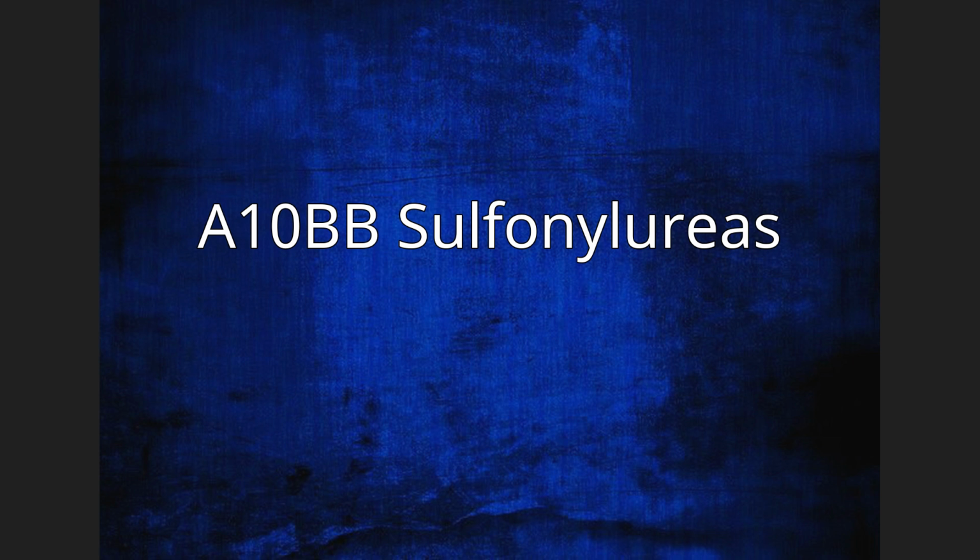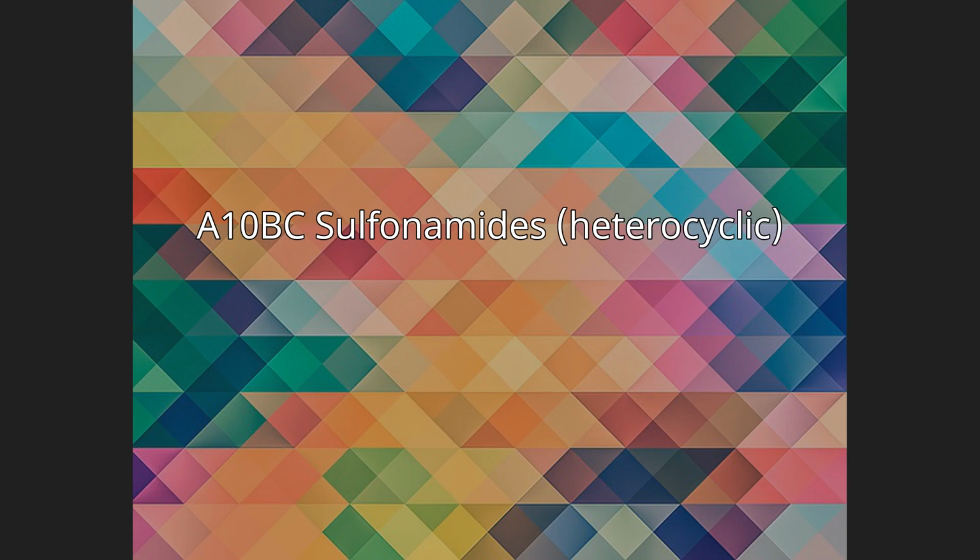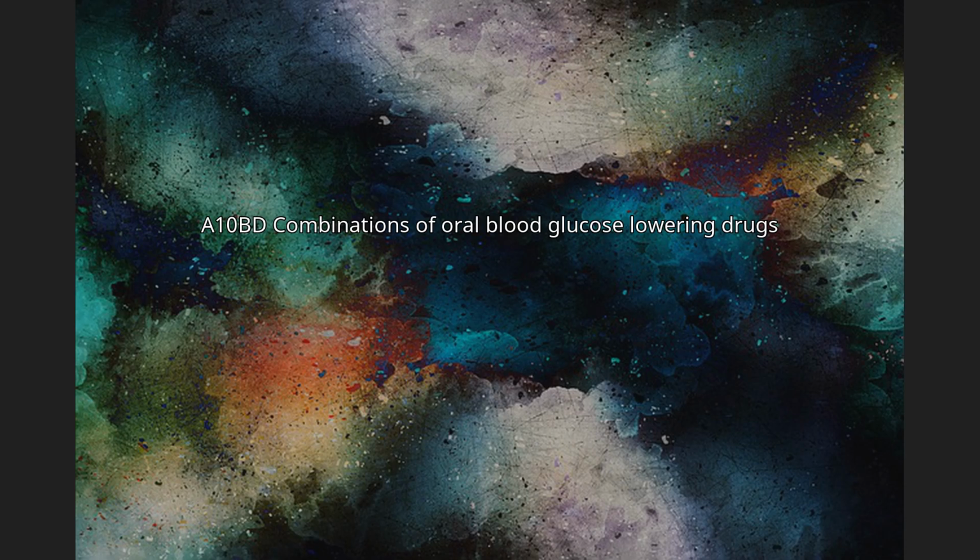A10BB01 glibenclamide, A10BB02 chlorpropamide, A10BB03 tolbutamide, A10BB04 glibornuride, A10BB05 tolazamide, A10BB06 carbutamide, A10BB07 glipizide, A10BB08 gliquidone, A10BB09 gliclazide, A10BB10 metahexamide, A10BB11 glisoxepide, A10BB12 glimepiride, A10BB31 acetohexamide. A10BC, sulfonamides (heterocyclic): A10BC01 glymidine. A10BD, combinations of oral blood glucose lowering drugs, A10BD01 phenformin and sulfonylureas, A10BD02 metformin and sulfonylureas, A10BD03 metformin and rosiglitazone, A10BD04 glimepiride and rosiglitazone, A10BD05 metformin and pioglitazone,